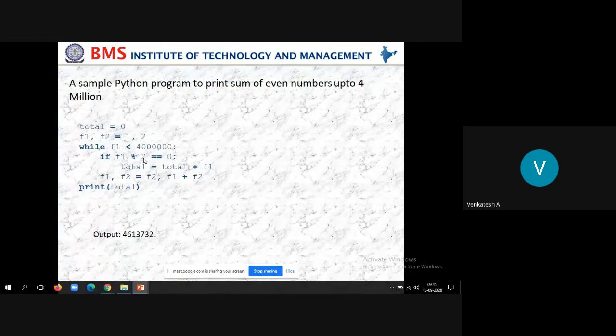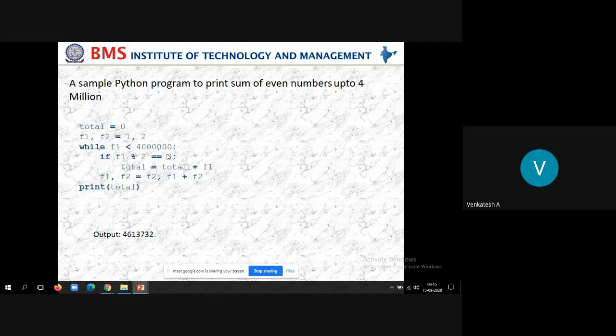Here the condition fails. So then don't calculate the total, but update the F1 and F2 values. Like that, it will keep updating the values until it calculates the sum of all even numbers up to 40 lakh.